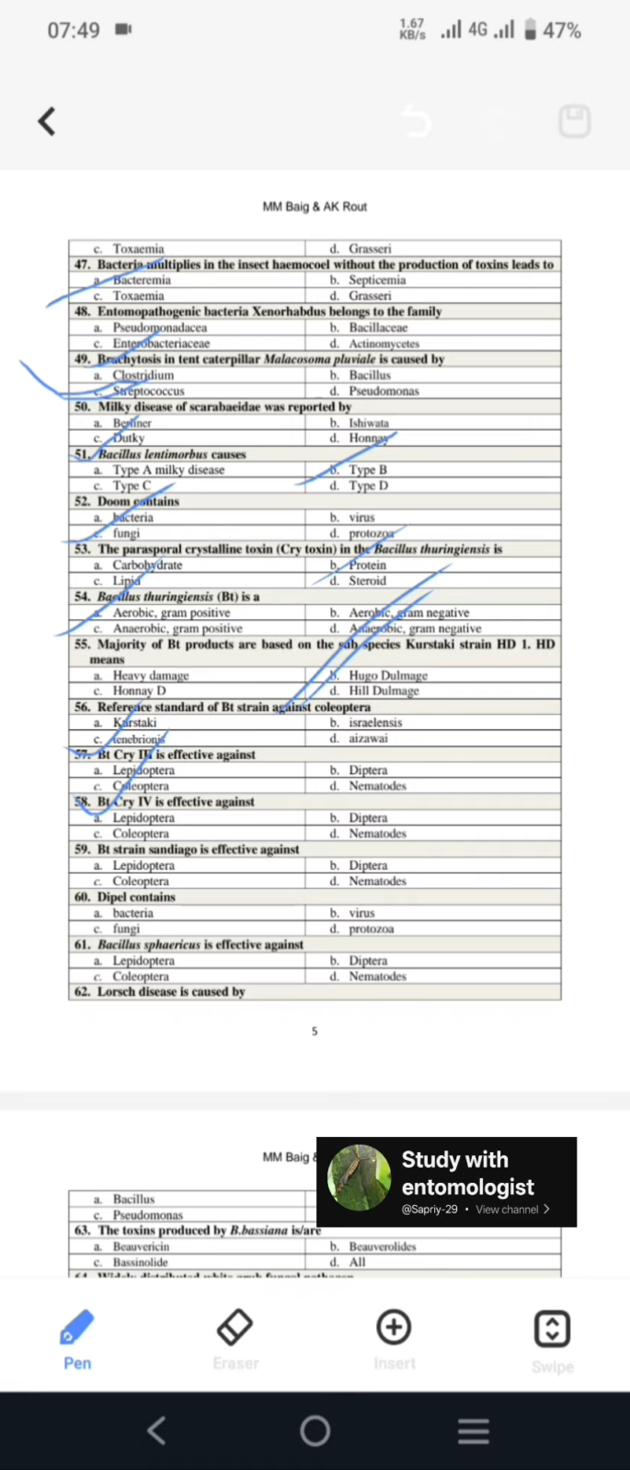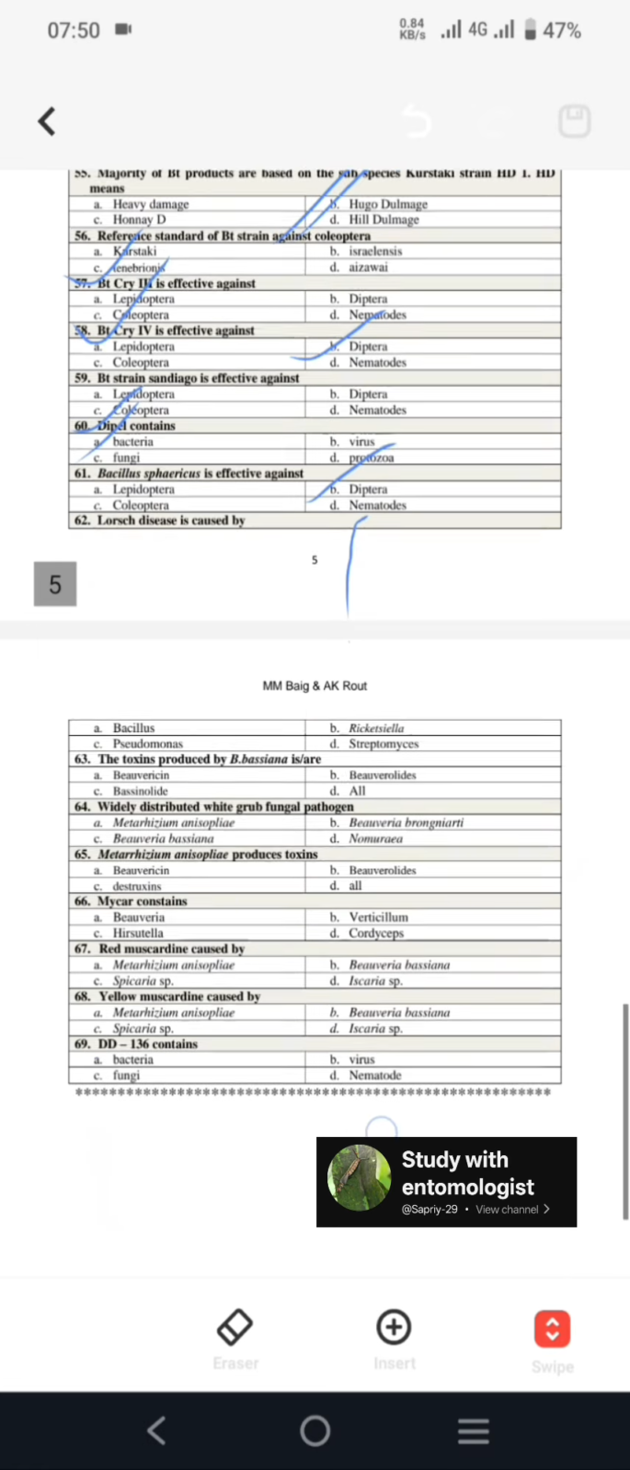So remember it: Cry1 for Lepidoptera, Cry2 for Lepidoptera and Diptera, Cry3 for Coleoptera, Cry4 for Diptera, Cry5 for Lepidoptera and Coleoptera, and Cry6 against nematodes. Next, BT Cry4 is effective against Diptera. Next, BT strain San Diego is effective against Coleoptera. Next, Dipel is a product of bacteria only. Then BT sphaericus is effective against Diptera.